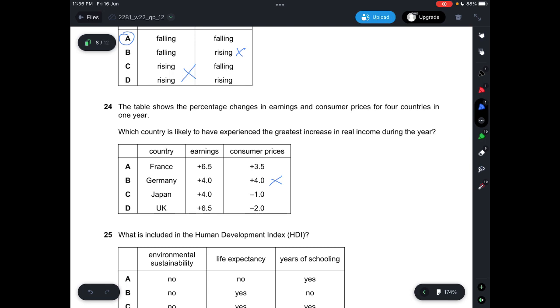So there's a decrease in consumer prices and also an increase in earnings, but this is not the ultimate one. UK will be positive 6.5 and a negative 2.0 change in consumer prices. So there's a decrease in consumer prices and a very huge increase in earnings. The reason why A is not correct is because for France, there is a 6.5 increase in earnings, but at the same time, consumer prices also increased by 3.5. So the greatest increase would be positive earnings and negative consumer prices. So answer is UK, so answer is D.